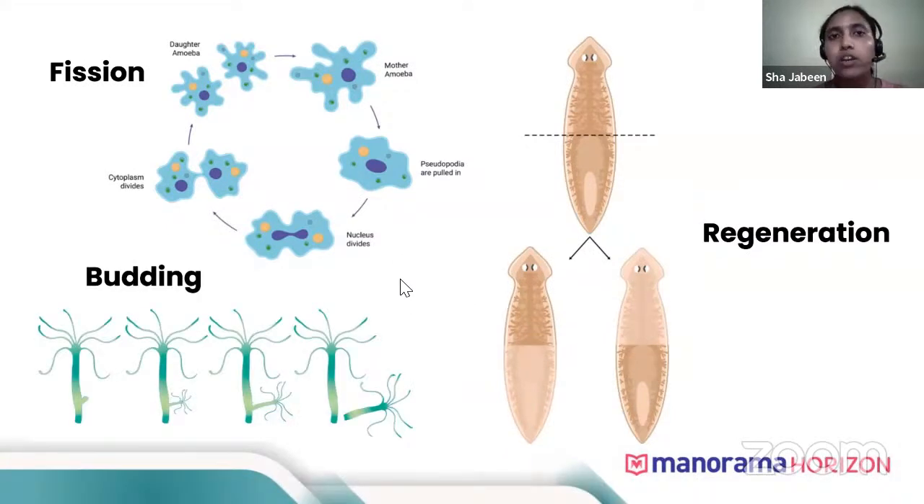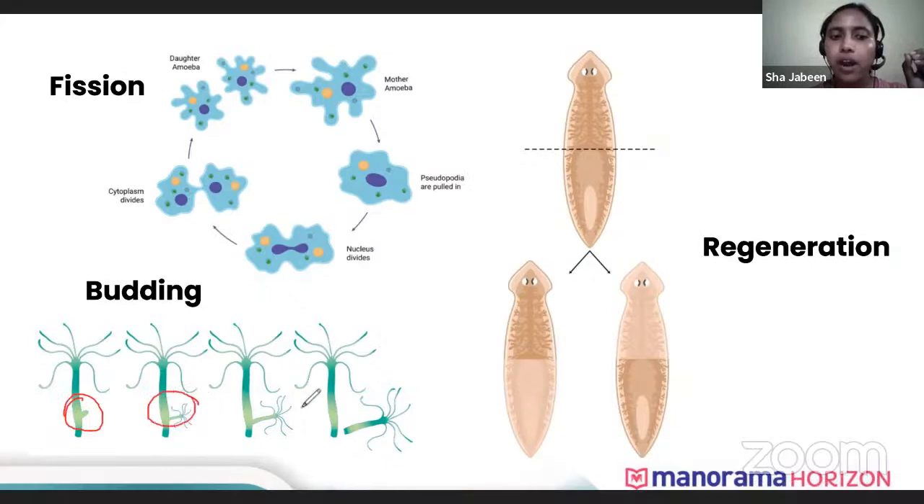Then comes budding. What happens here is, from a mother body, a small projection arises. You can see here in hydra, a small projection arises first, and that projection becomes large. It just enlarges. Once it grows to a proper age, it gets separated from the mother body. So it arises as a bud, a small projection, and later develops and grows as a new individual. Such kind of reproduction is known as budding.